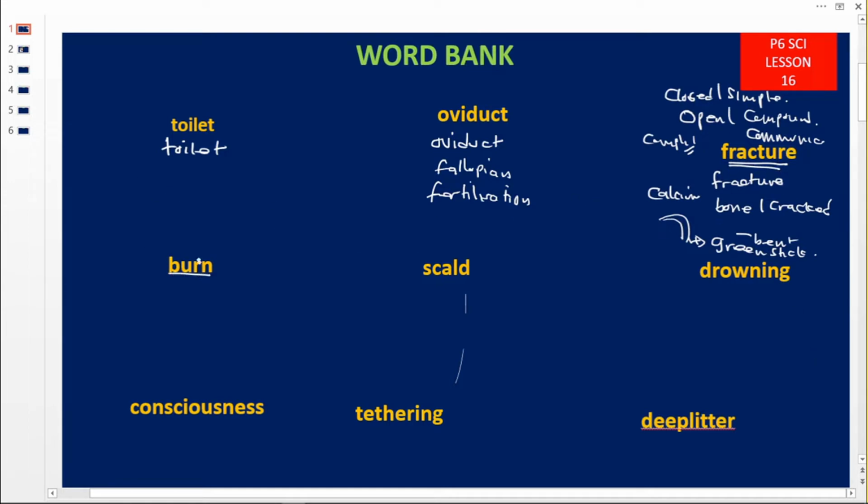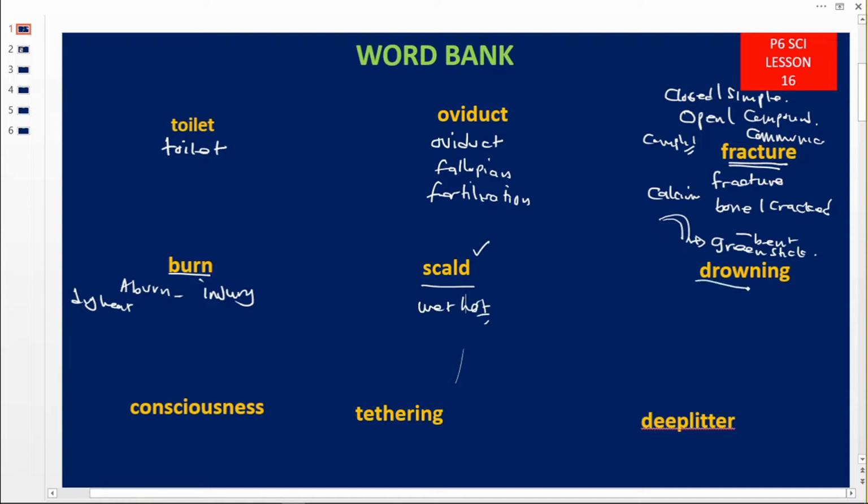Then we have this one. This is a burn. A burn refers to an injury caused by dry heat. Then the opposite of a burn is a scald. This is a scald. So this is an injury caused by wet heat, porridge, milk, butter, and so on.